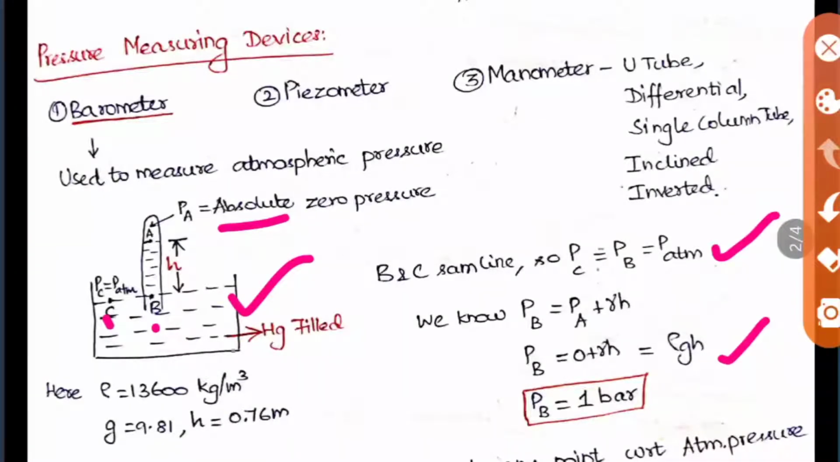So here, for example, this is mercury filled. Mercury has the density of 13,600 kilogram per meter cube, and gravity we know is 9.81, and h is generally for mercury 0.76 meter. So when you apply all these three values in this formula, you will get PB is equal to 1 bar, which is normally the atmospheric pressure in general. So we can calculate the atmospheric pressure using a barometer in this method. Now let us go to the next method.